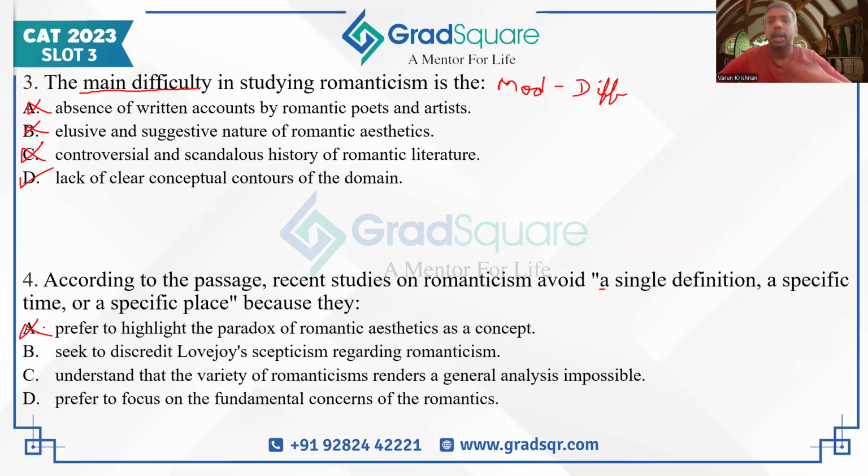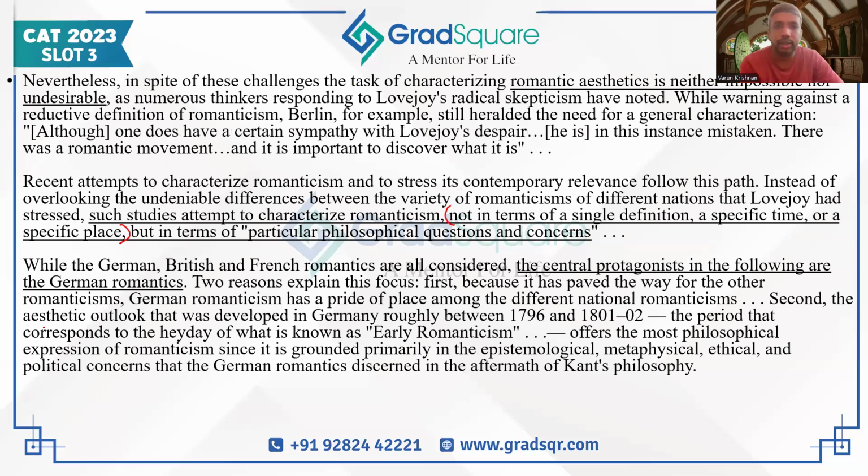It's given in the passage, but it is not related to whatever the quoted sentence in the question is saying. That's why A we can eliminate. B seeks to discredit Lovejoy's skepticism regarding romanticism. Kind of mentioned in that sentence. If I go back to that sentence, it says that we are not looking to overlook the undeniable differences between the variety of romanticism of different nations that Lovejoy had stressed.